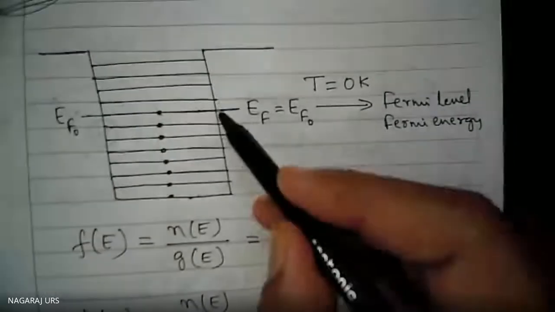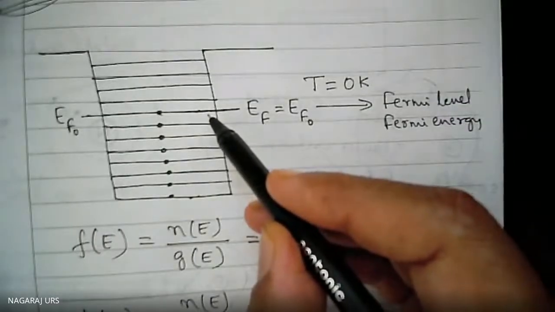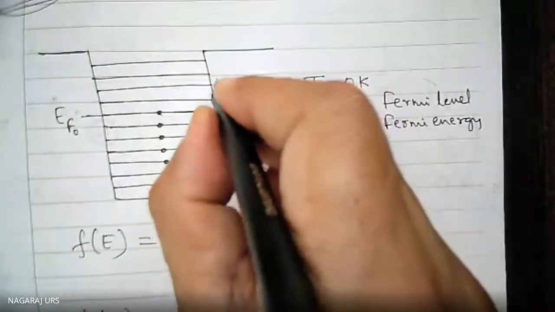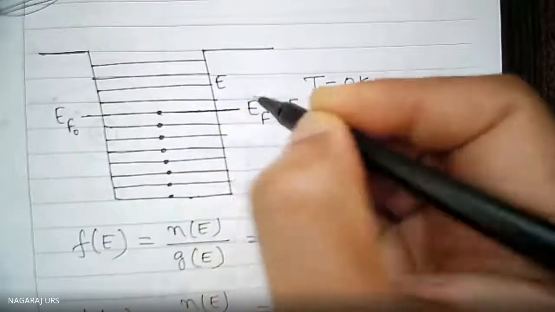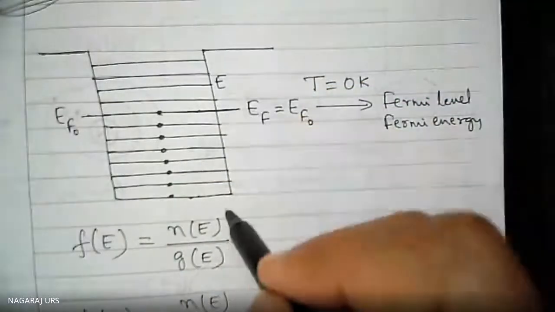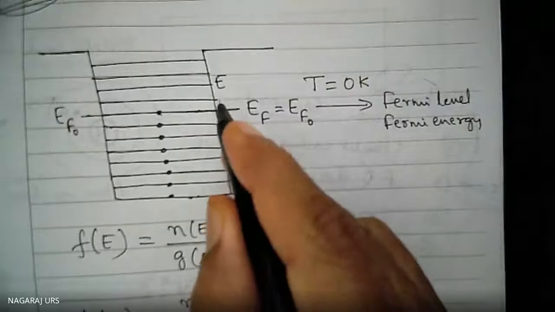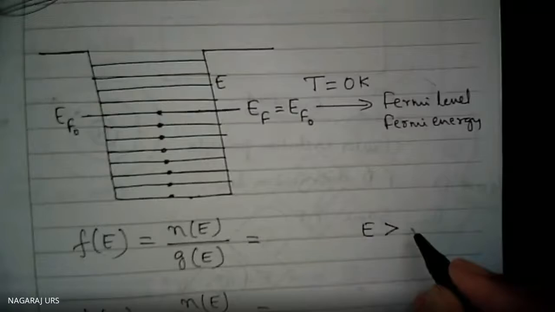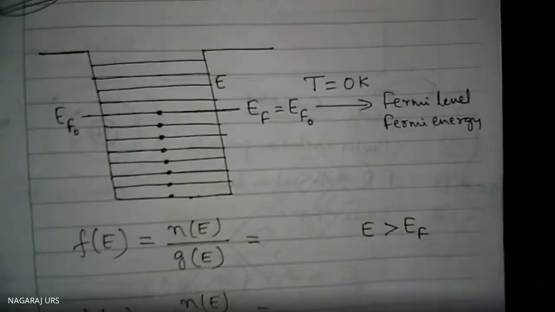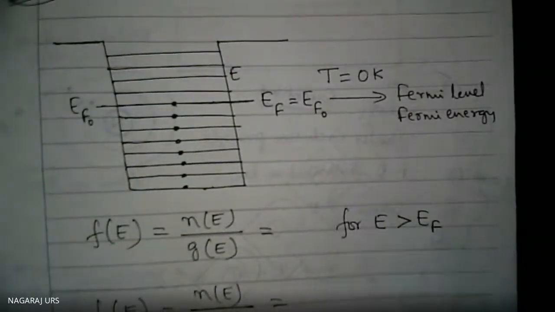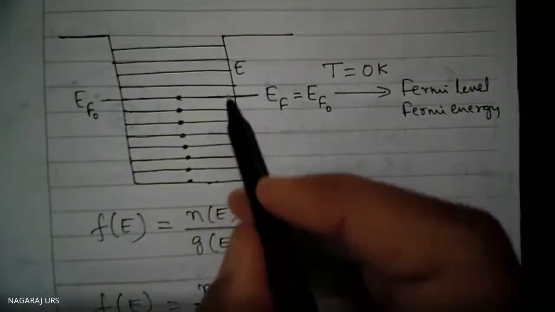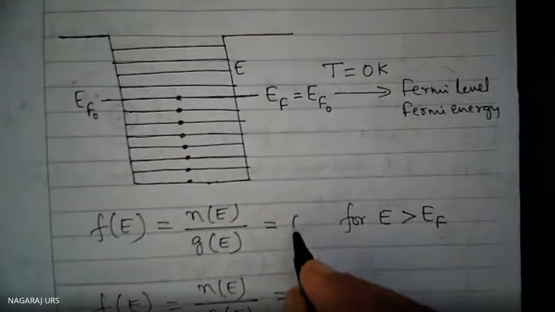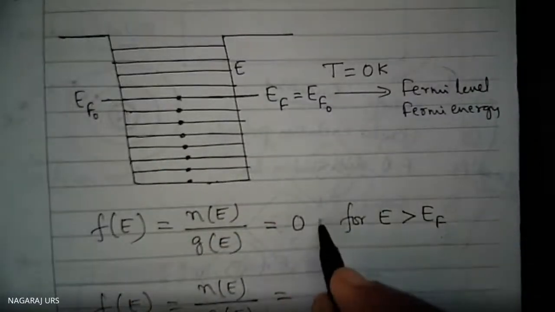I will write the condition here. This is for E greater than EF. For E greater than EF, how many electrons are occupied here? Zero electrons are occupied.